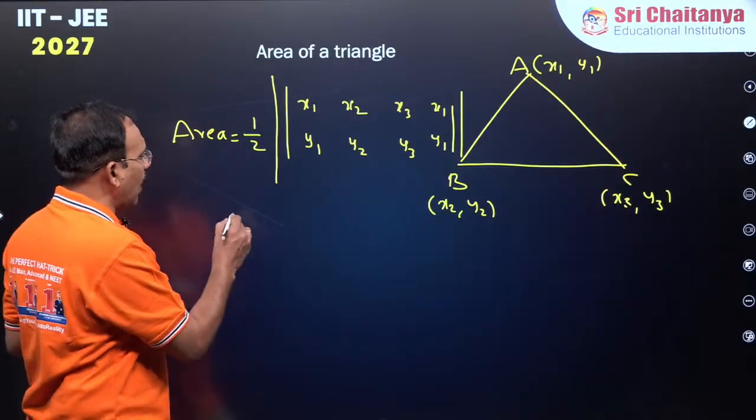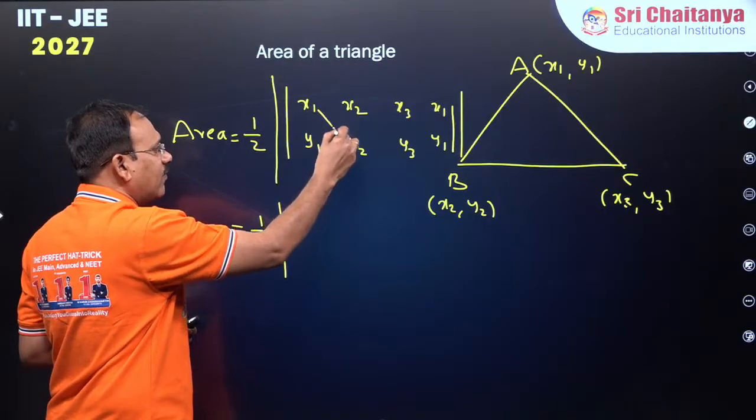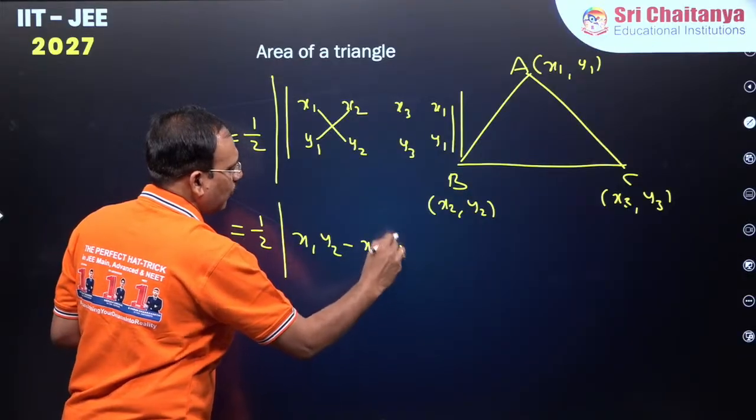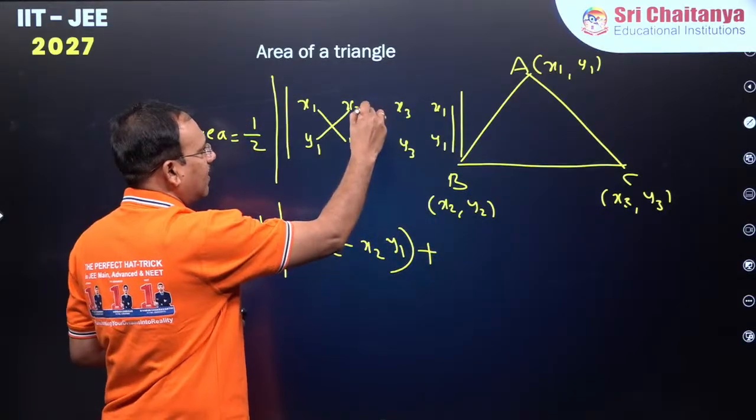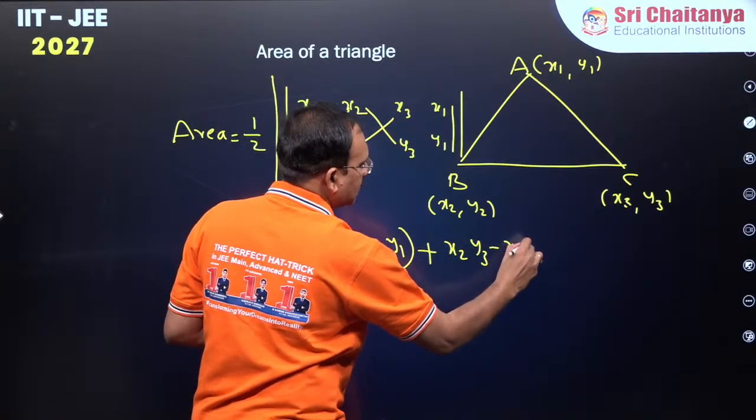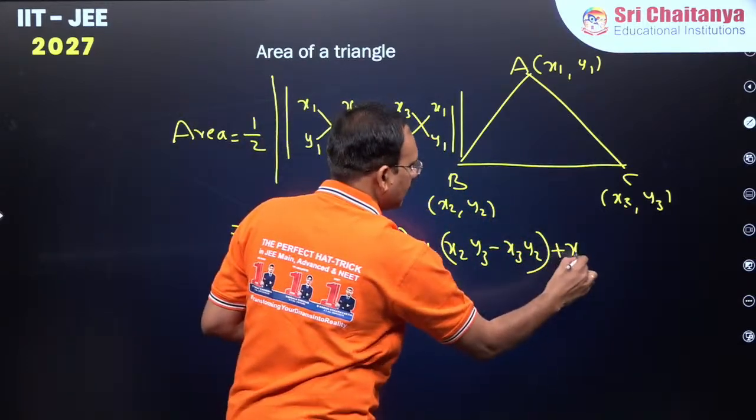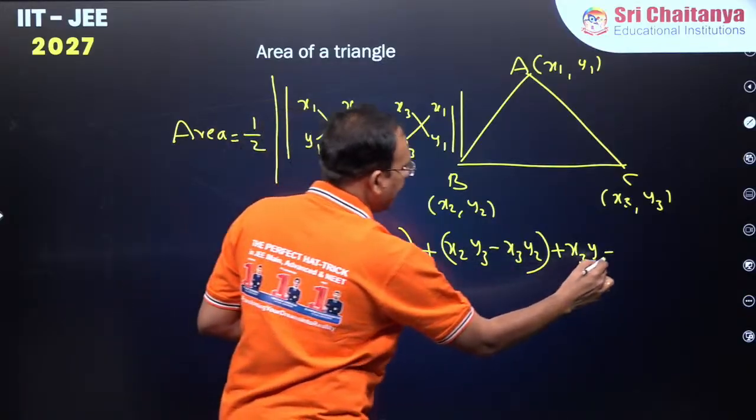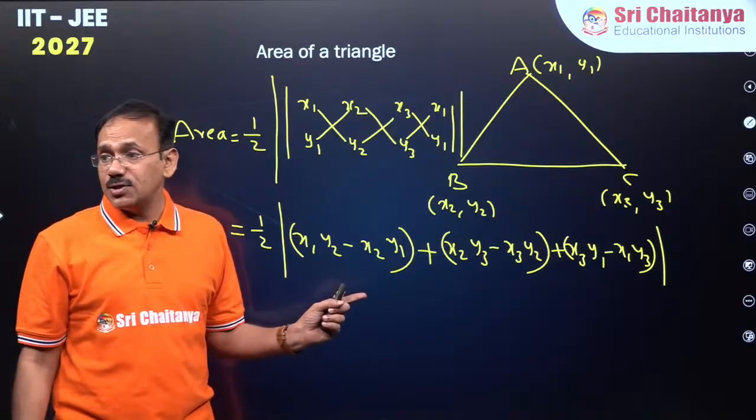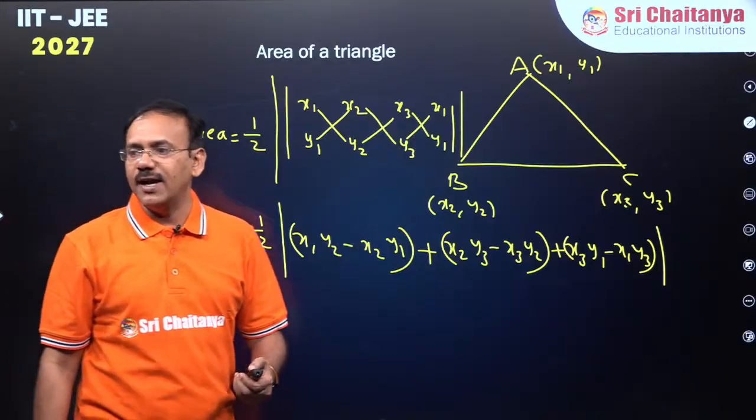If you repeat, now what you need to do is half times the 2 by 2 determinants: x1 y2 minus x2 y1, plus x2 y3 minus x3 y2, plus x3 y1 minus x1 y3. This number you are going to get mostly positive. It may be negative also. If negative, you have to apply modulus so that you are going to get the area of the triangle.